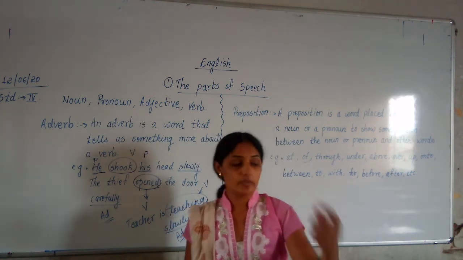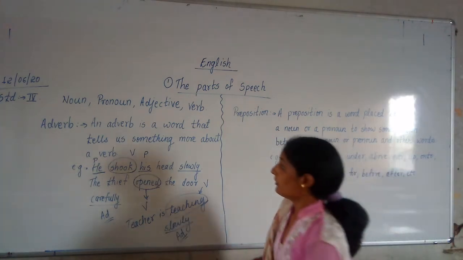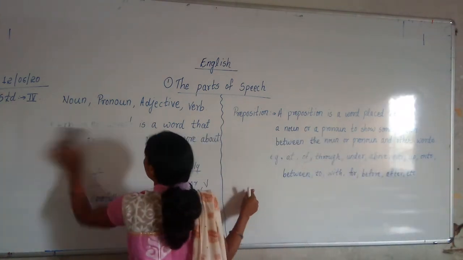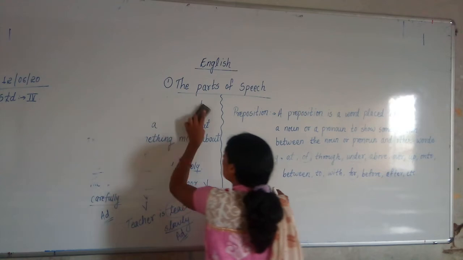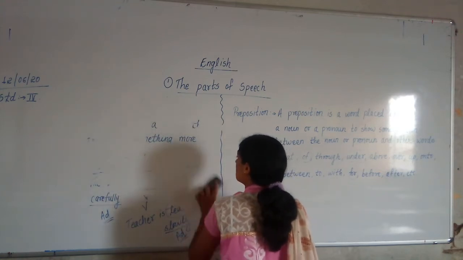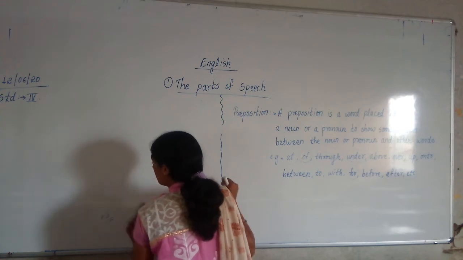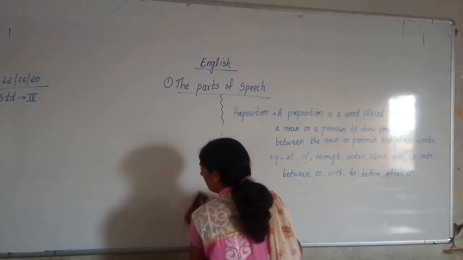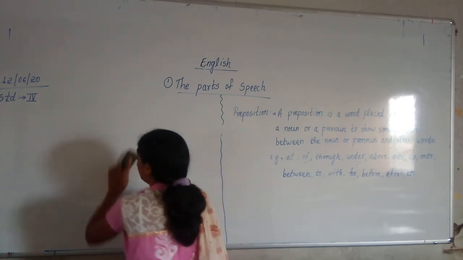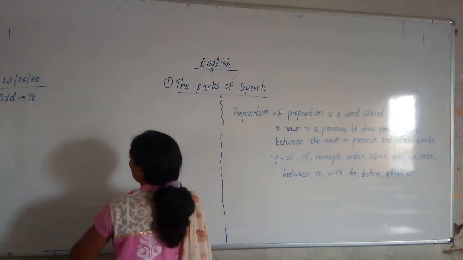Conjunction and interjection we will see in the next period. You have to write down examples of all these 6 parts of speech.